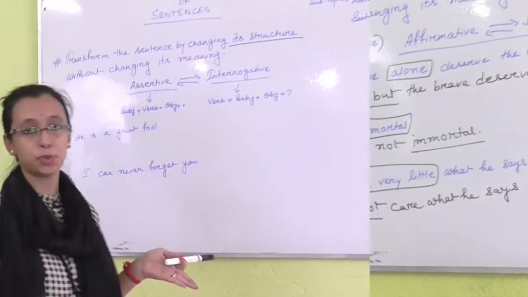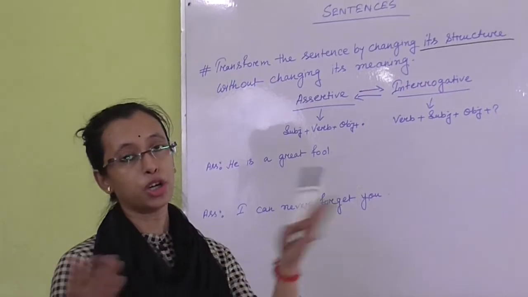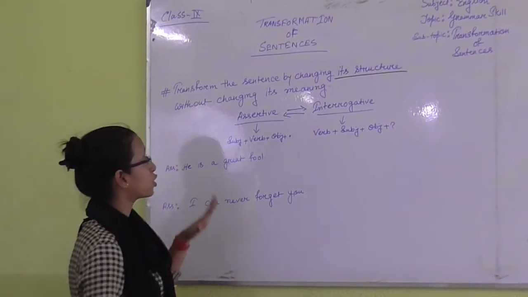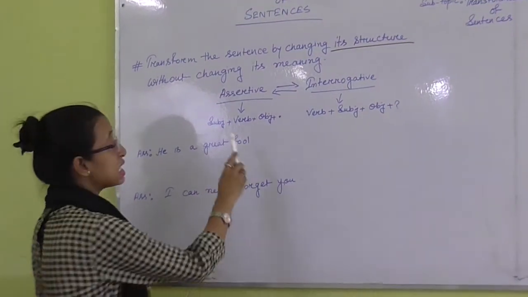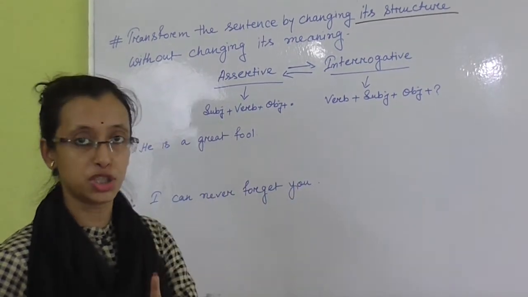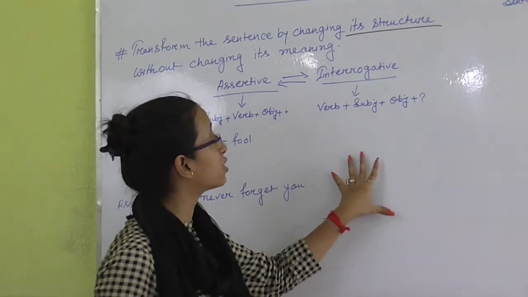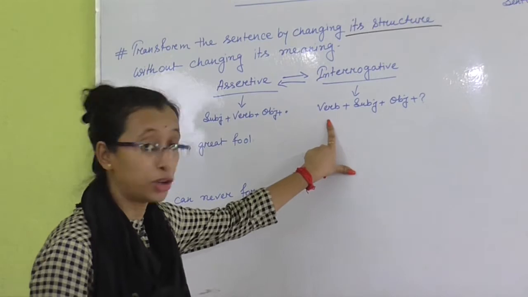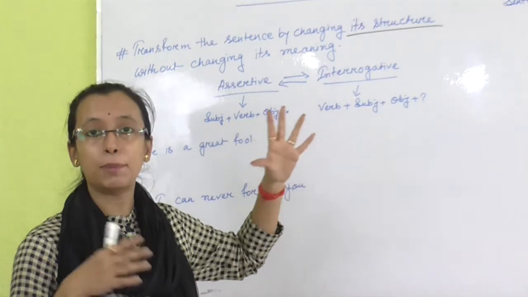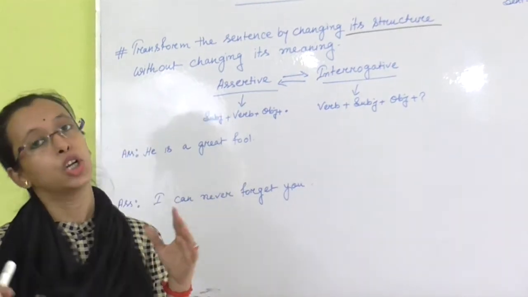Assertive to interrogative. Before transforming an assertive sentence into interrogative or interrogative to assertive, we need to know the sentence structure. What is the sentence structure of an assertive sentence? We all know subject, verb, object, and definitely the sentence ends with a full stop. And what is the sentence structure of an interrogative sentence? Verb means any kind of be verb, auxiliary verb, or if there is any WH word, then WH word, then subject, then object, then it ends with a question mark.